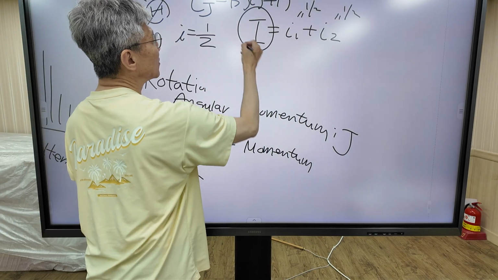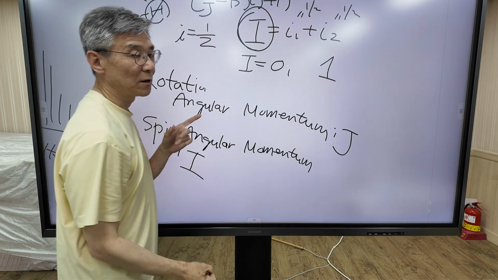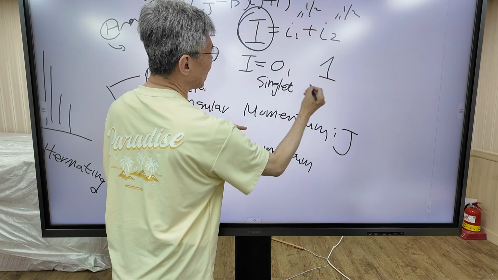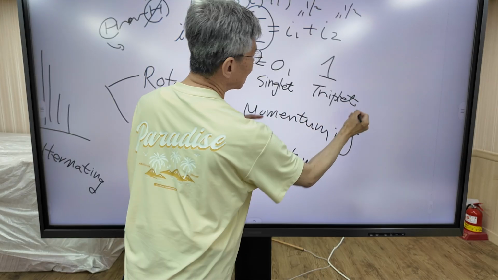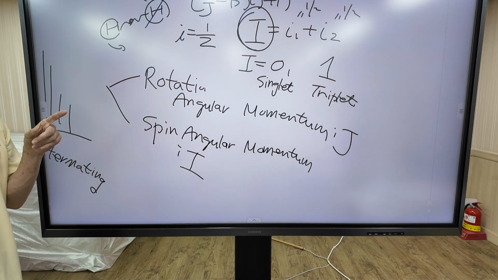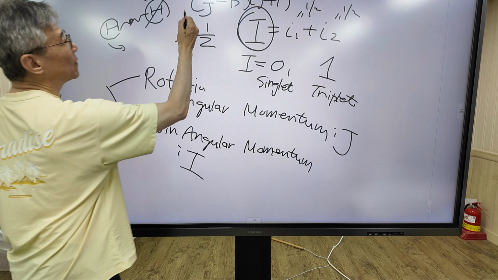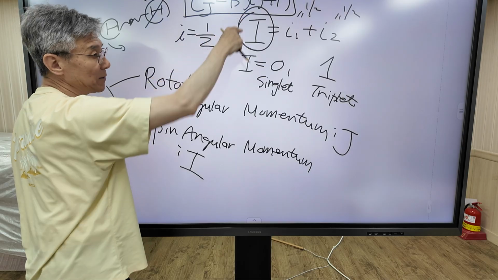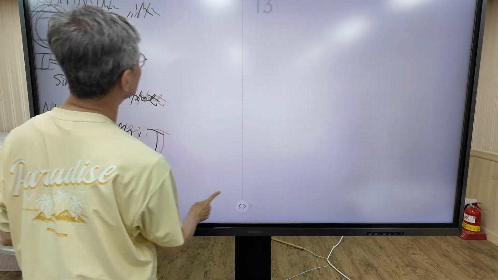What are the possible values of I? I has 0 and 1. The 0 state is called the singlet state, and the 1 state is the triplet, exactly the same as electrons. Now, a surprising finding is that, as I said before, the rotational energy depends on the rotational quantum number J. I'm going to draw the rotational energy level diagram.